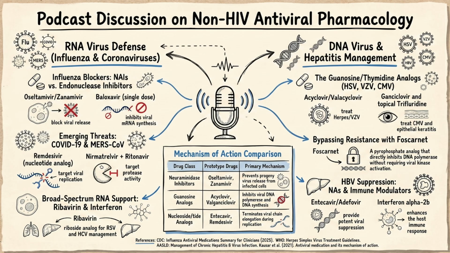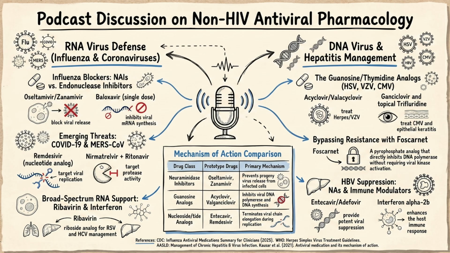Yes, hepatitis B is a very unusual DNA virus. During its replication cycle, it relies on an enzyme called reverse transcriptase to convert RNA back into DNA. Which is a process very similar to how HIV replicates, right? Exactly. Entecavir and adefovir directly target and inhibit this HBV reverse transcriptase. The sources specifically label entecavir as a first-line oral therapy because it has a high barrier to viral resistance.